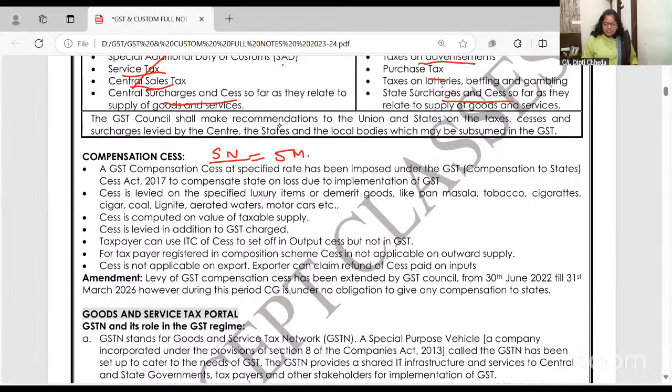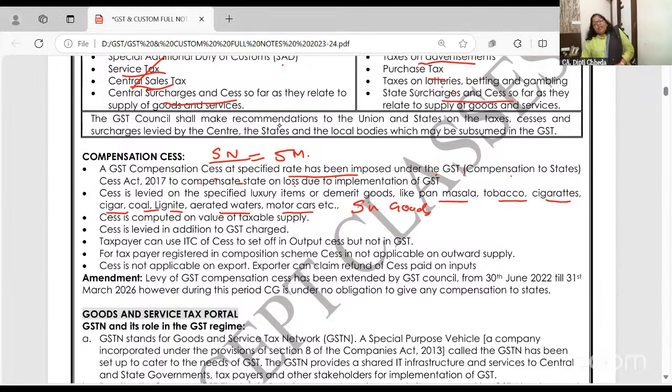Compensation cess. GST compensation cess is a special rate which has been imposed under GST to compensate the states for loss due to implementation of GST. It is levied on, I want all of you to write here one word called sin goods. Pan masala, tobacco, cigarette, cigar, coal, lignite. These are very important, you know, mine products. Aerated waters and motor car.